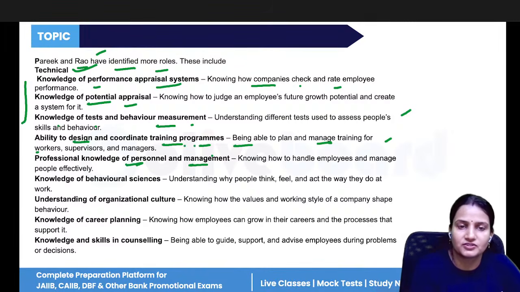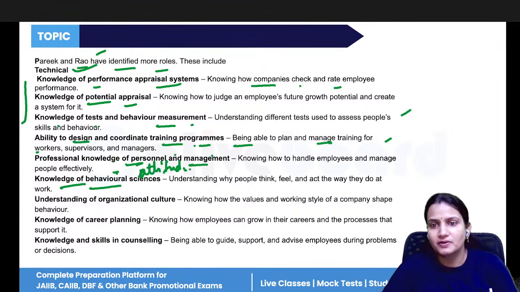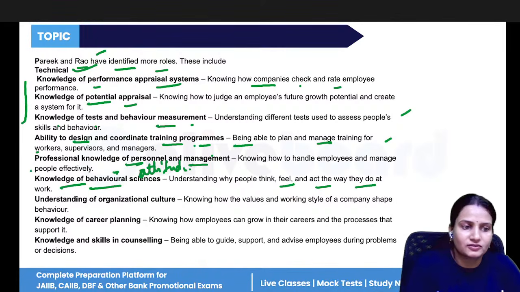HR professionals should also have the knowledge of how to tackle employees, how to manage people efficiently. Knowledge of behavioral sciences means the attitude of the people, how they are going to react to any particular thing, what people think, how they feel, what they will do at work. So knowledge of behavioral sciences is also important to HR professionals.